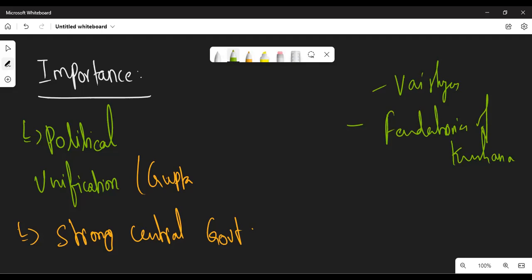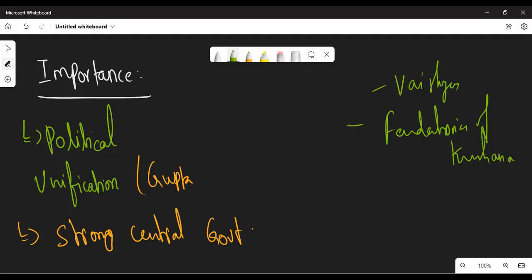They established a strong central government, and this Gupta period is said to be the golden age of India because extensive inventions in all fields and cultural maturity were achieved during this period. Brahmanism was revived, the Sanskrit language was revived, and the Ashwamedha sacrifice was performed.